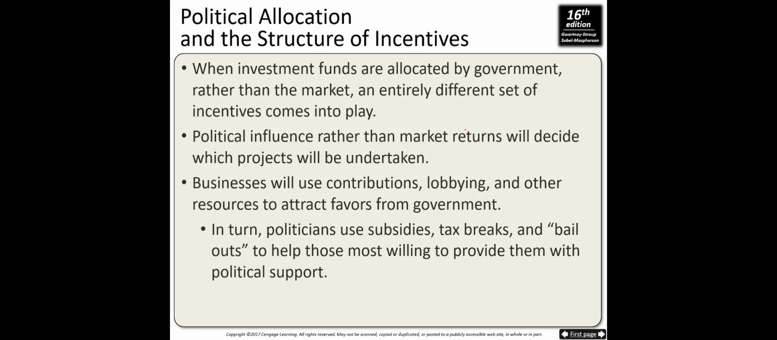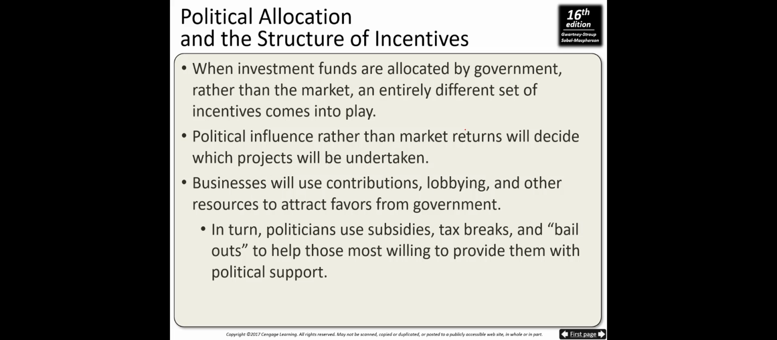When investment funds are allocated by government rather than the market, an entirely different set of incentives comes into play. Political influence rather than market returns will decide which projects will be undertaken. So that means the funds are going to go to projects that maybe are not economically efficient.